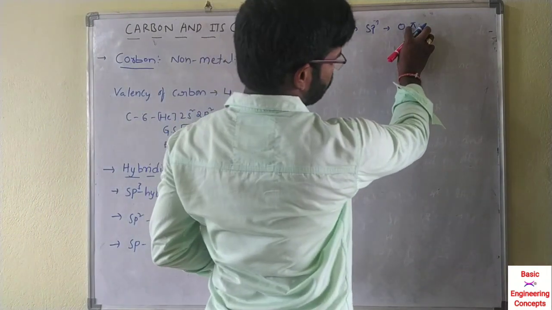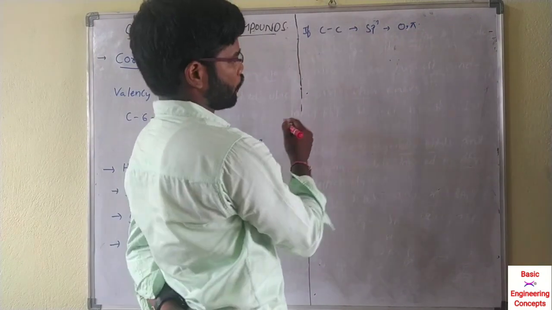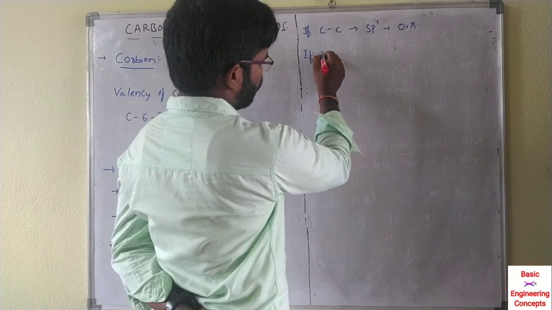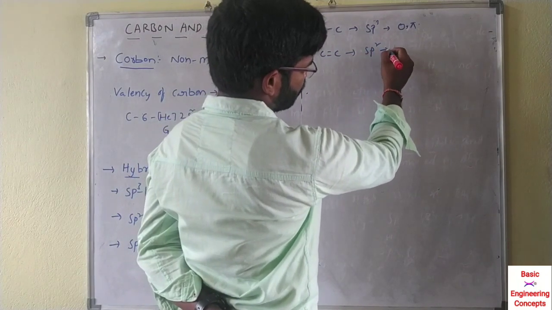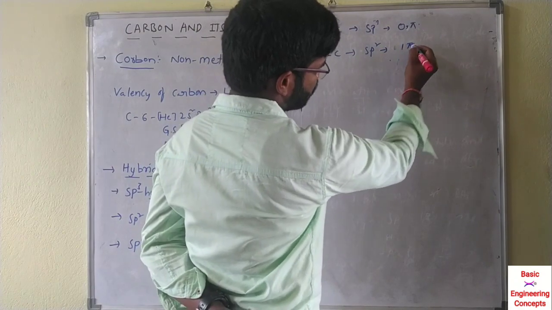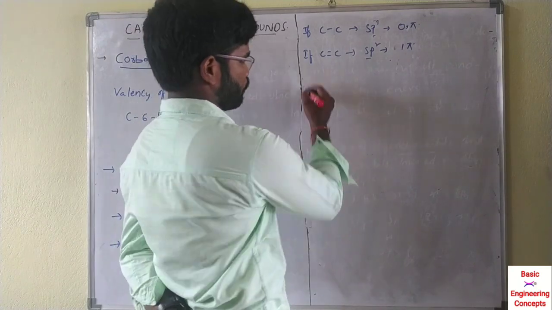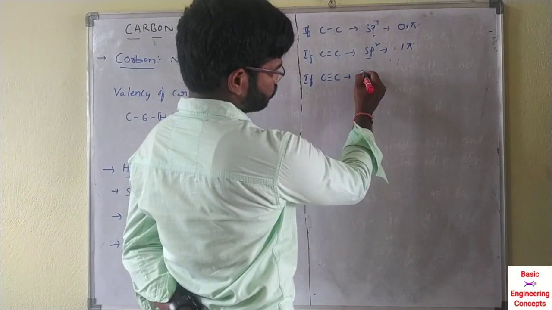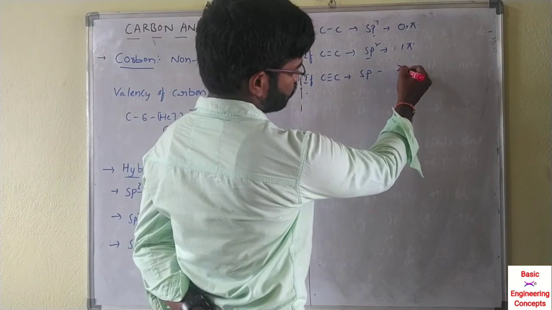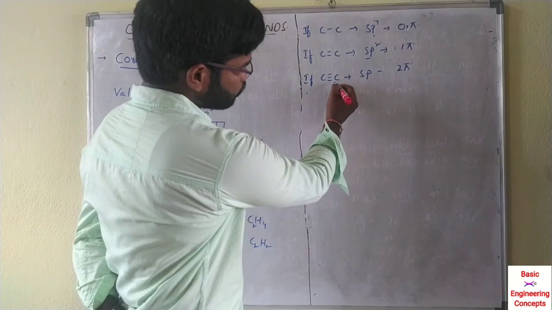If carbon double bond carbon, it will be sp2 hybridization. So 1 pi bond means sp2, 0 pi bonds means sp3. If carbon triple bond carbon, it will be sp hybridization, so 2 pi bonds present means sp hybridization.